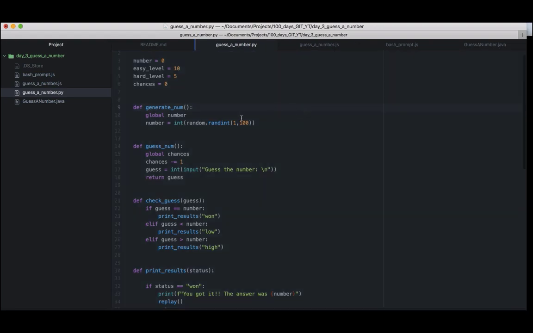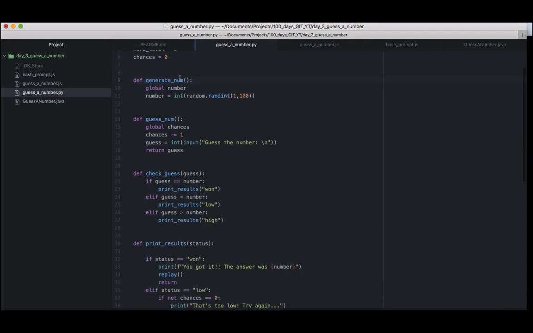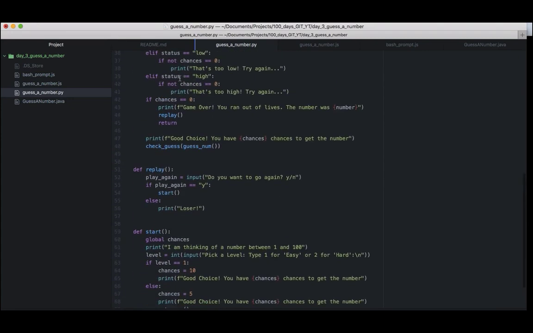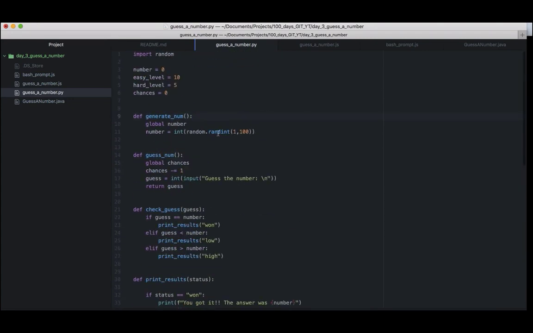Guess a number. You get the number variables right here, and then you have 2 levels: easy and hard. So if you choose easy, you get 10 chances. If you pick hard, you get 5 chances. Alright. So everything is in functions, pretty straightforward and neat code, I have to say, which is surprising because I don't normally write neat code.